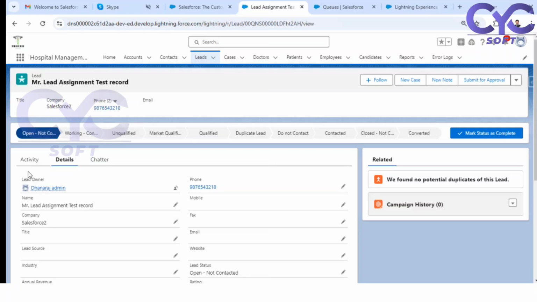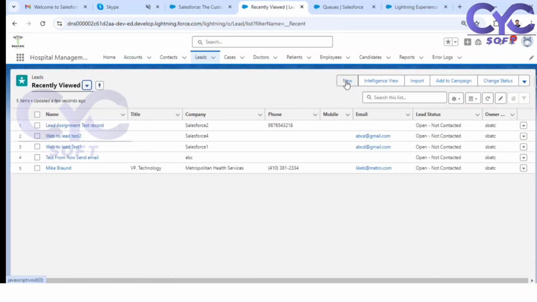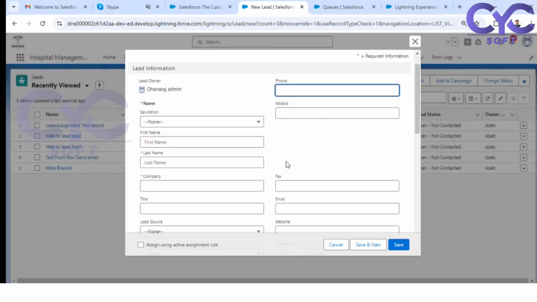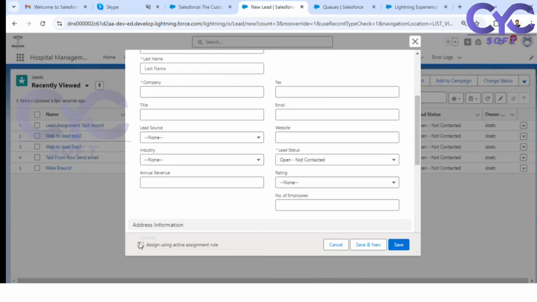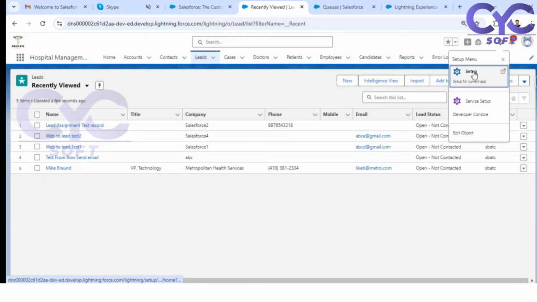So now you are getting one doubt here. Every time when I am creating any lead, do I need to check this checkbox? If I forgot, what will happen? It will not assign using the assignment rule, which is not correct. So for this also, Salesforce gives us one more option. What is that option? Go to your object manager, click on setup.